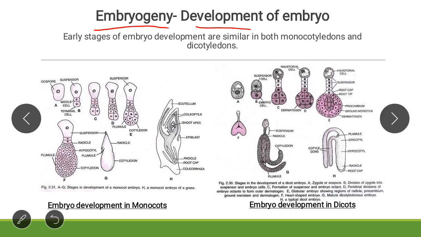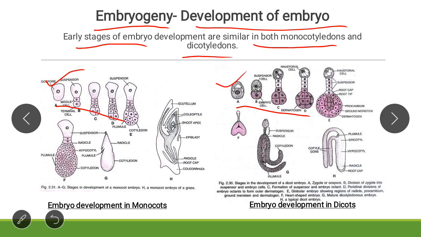Embryogeny is the development of embryo. What is embryogeny? Development of embryo. Early stages of embryo development are similar in monocot and dicot. Monocot contains one cotyledon and dicot contains two cotyledons. In the earlier stages, see here from A to D, these are the earliest stages of embryo development.